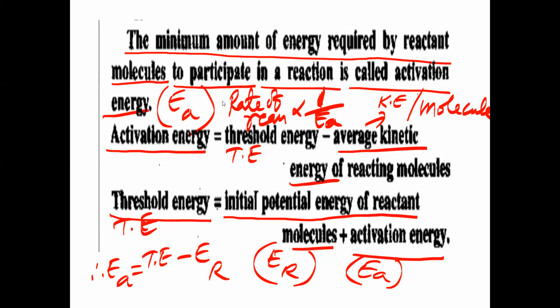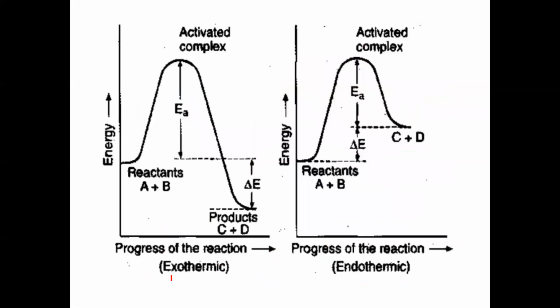Now, these graphs I gave you the other day: exothermic reactions and endothermic reactions. In an exothermic reaction, what happens? Heat energy will be released here. And in endothermic, what happens? Energy is absorbed by the reactants in endothermic. Energy is released by reactants in an exothermic reaction.